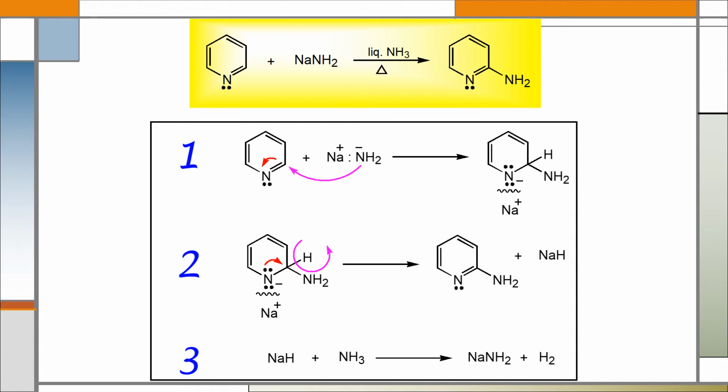After substituting a hydride ion, 2-aminopyridine will be produced, and the substituted hydride ion will combine with sodium and will form sodium hydride. And this sodium hydride, after reacting with liquid ammonia, will be converted to sodamide and hydrogen.